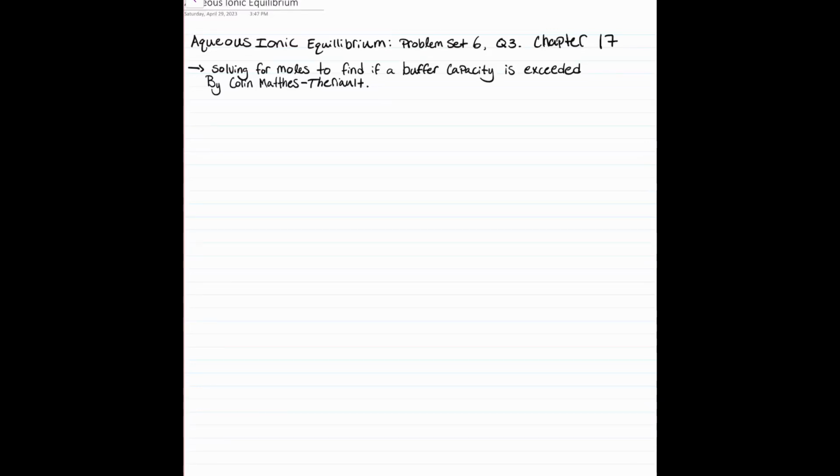Hello, my name is Colin Matth, and today we will be discussing aqueous ionic equilibrium, problem set 6, question 3, solving for moles to find if a buffer capacity is exceeded.